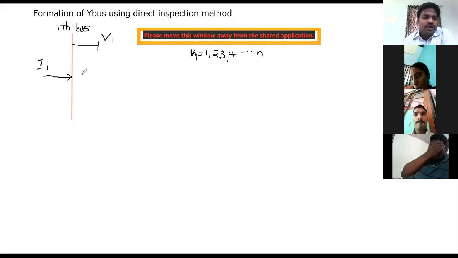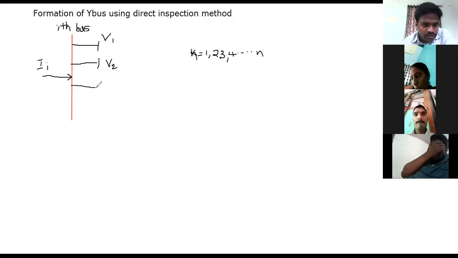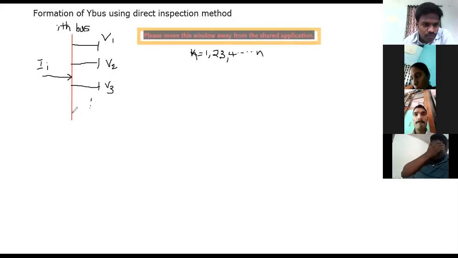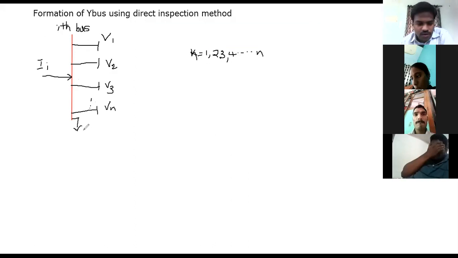So the first bus, I am considering it as V1, and this is V2, and this is V3, etc. up to this is Vn. And now this is a self, some admittance y0, so this is a zero potential. Now you can consider this is connected to ground. Okay, right.